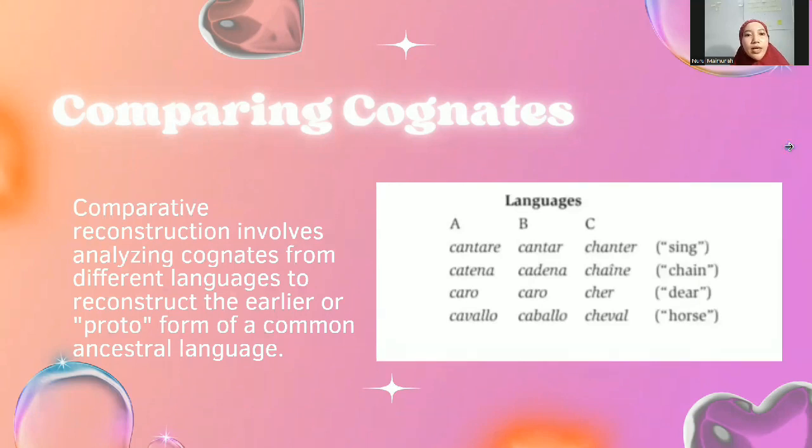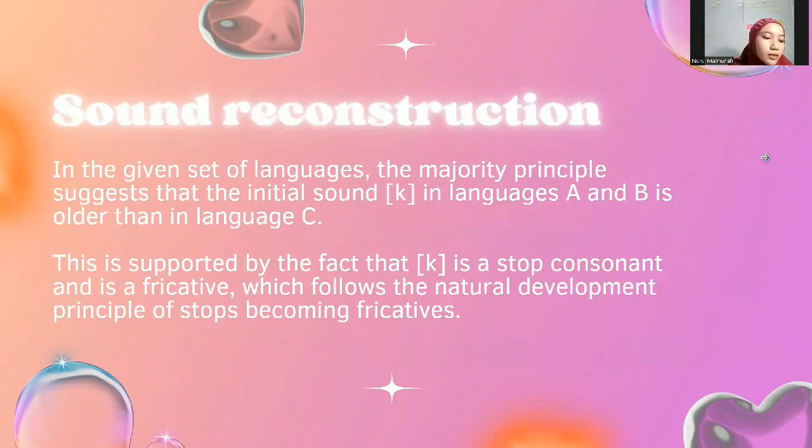There are 3 languages, A, B, and C. Comparative reconstruction involves analyzing cognates from different languages to reconstruct the earlier form, or protoform, of a common ancestral language. So, in language A, "Samtare"; in B, "Samtar"; and in C, "Shantar". Okay, and next, we are going to explain sound reconstruction.